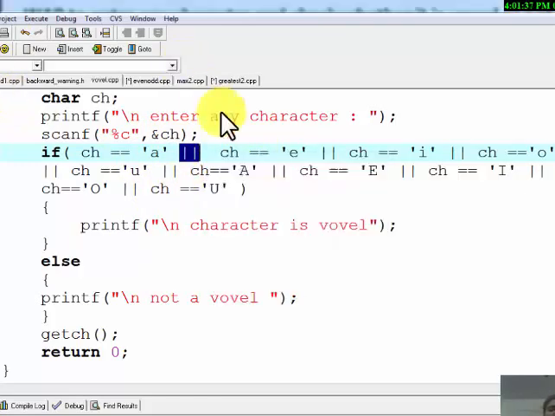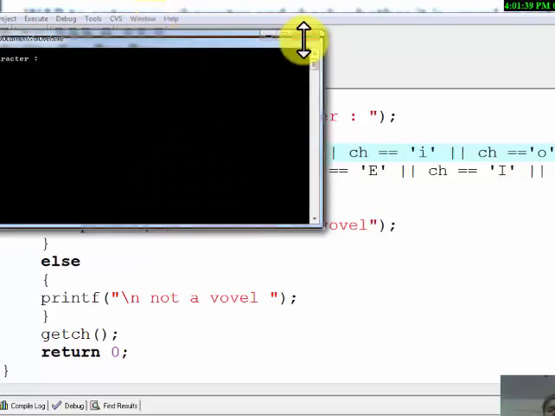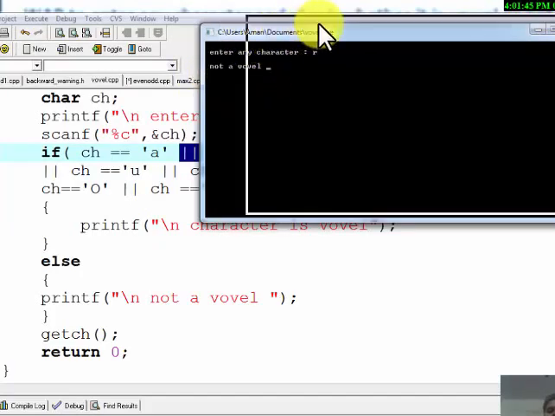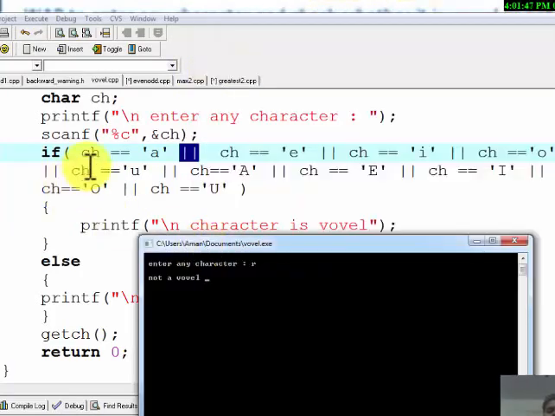So I execute the program. We are getting the message, enter any character. I enter R. R is not a vowel. How will the program execute? CH equal to R, equal to A, no. R equal to E, no. Equal to I, no. Similarly, all will result false. So if will not execute and else will execute.